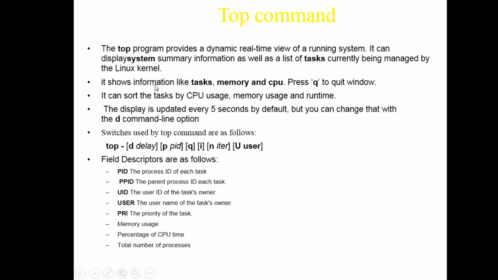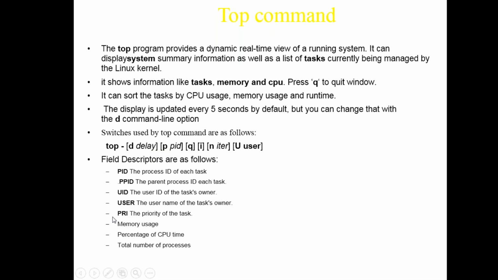It shows your tasks, memory, and CPU, and you press Q to quit from the window. Similarly, CPU usage, memory usage, and runtime are displayed, and it will display updated information every 5 seconds. By default this command keeps on updating every 5 seconds. You can change the option with the d command. There is a d option for how much delay you want. If you want the information to be updated after 20 seconds or 2 minutes, you go for the d command.